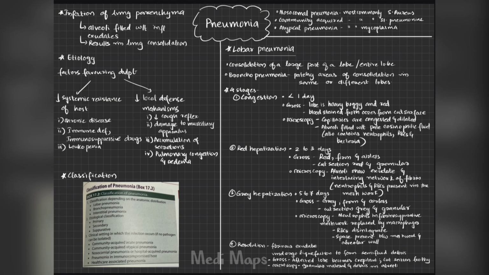It also leads to organization and carnification. Organization is the ingrowth of granulation tissue into the alveolar exudate, and carnification is the increased alveolar fibrosis which leads to shrunken and firm lobes. That's all about pneumonia. Thank you.